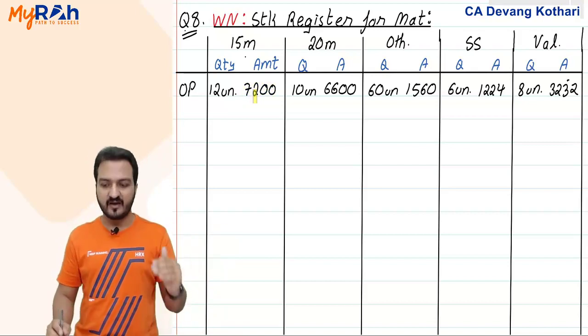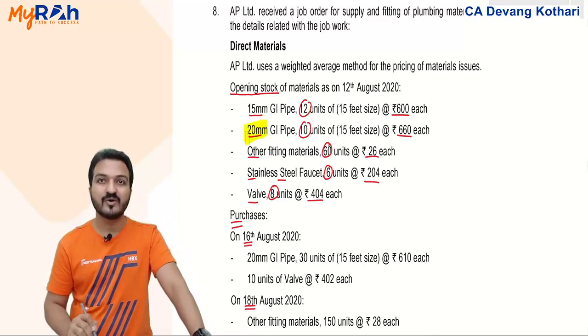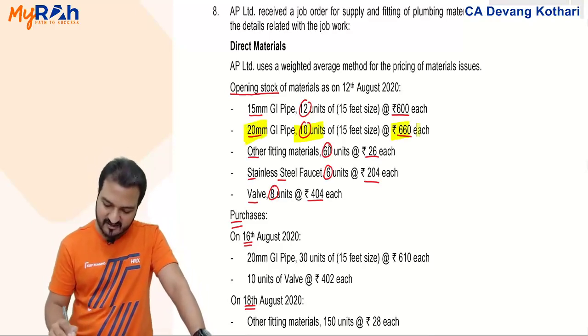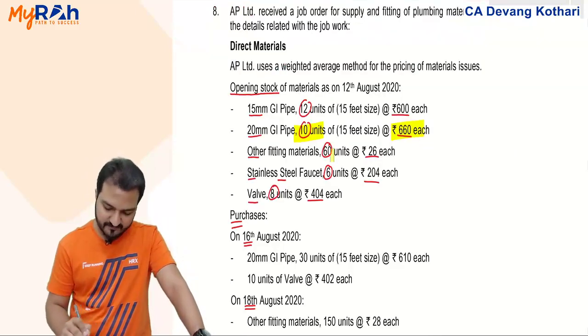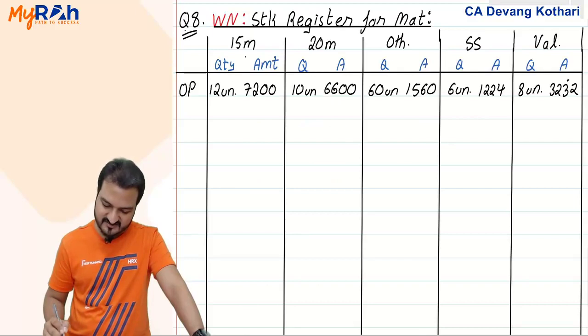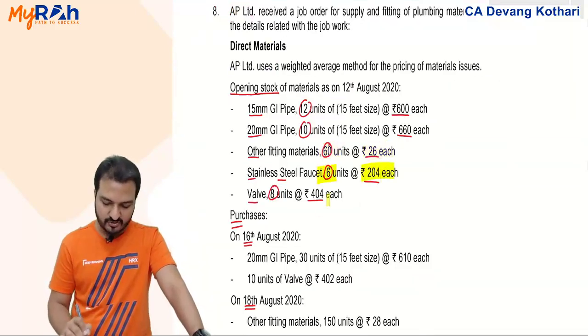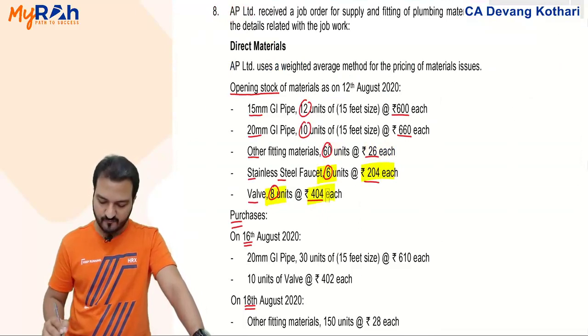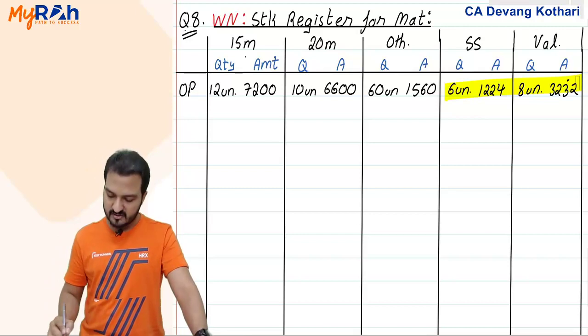Yeah, quantity and amount. Similarly, my opening stock of the second material, 20M material, is 10 units at rupees 660, so it amounts to 6,600. Third is 60 units at 26, so it amounts to 1560. Similarly, 6 units at 204 and 8 units at 404 amount to this. These are my opening stock.